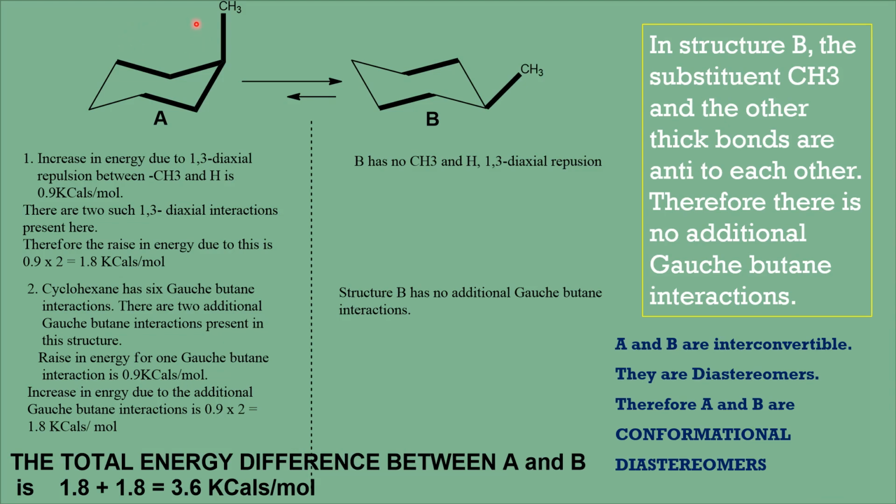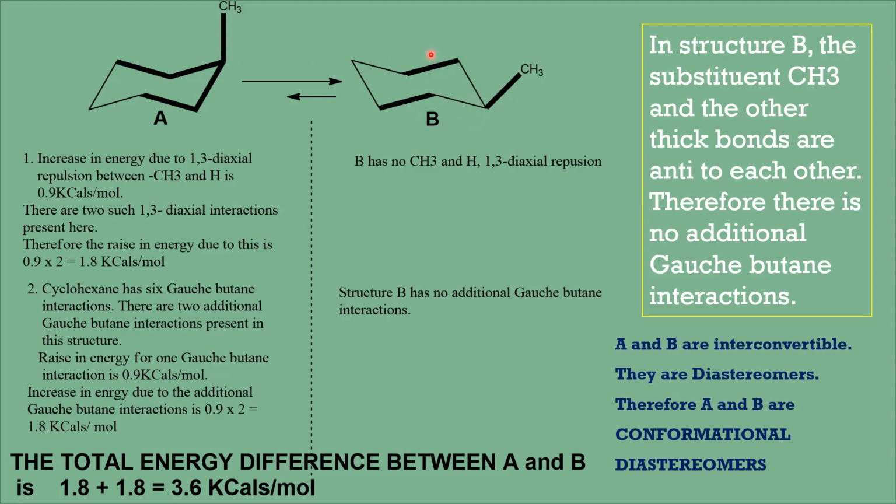And the energy raised due to diaxial repulsion is 1.8, and the energy raised due to gauche-butane interaction is 1.8, and both together, the energy difference between the axial and equatorial conformer is 3.6 kilocalories per mole. Therefore, the axial conformer has 3.6 kilocalories per mole higher potential energy than the equatorial conformer. Therefore, this equatorial conformer is more stable as it has lower energy.